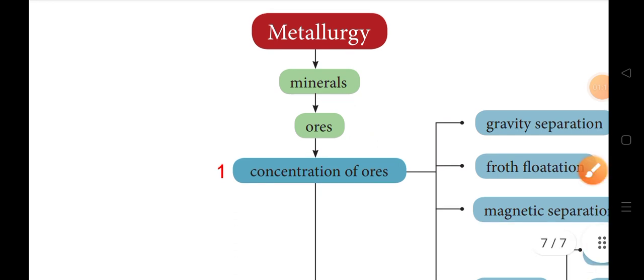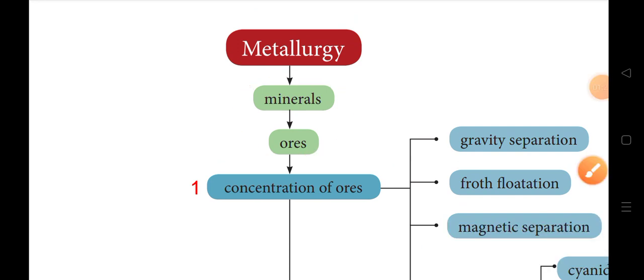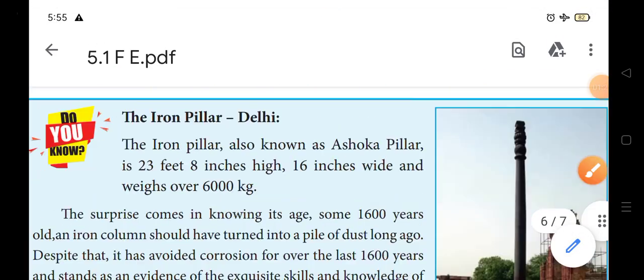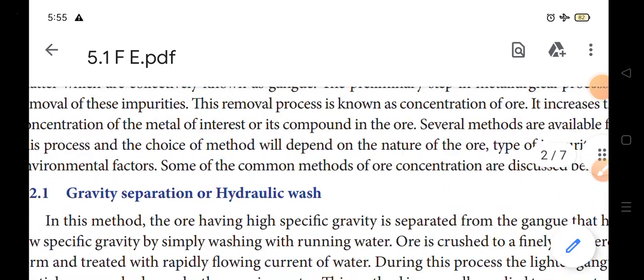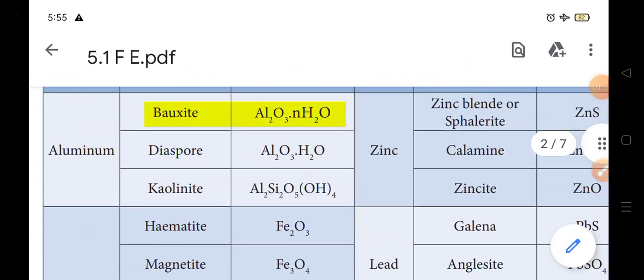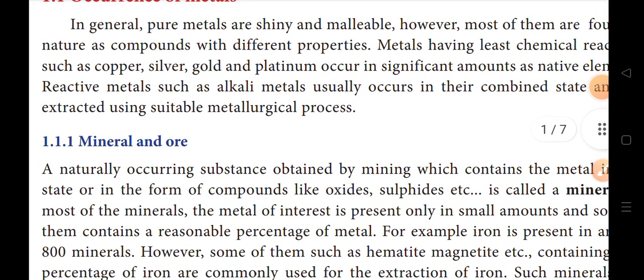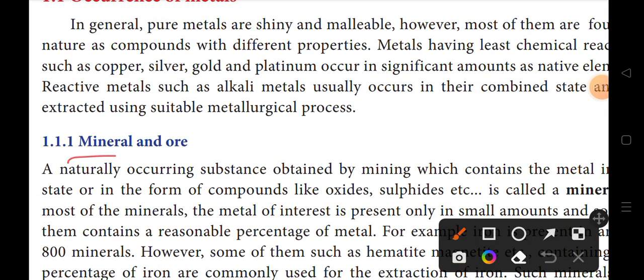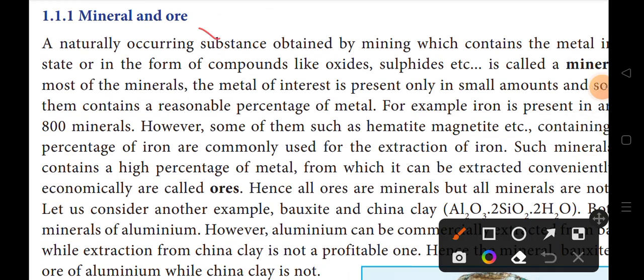In the first part, the difference between minerals and ores, in the book it has 4 points given in sentence format.